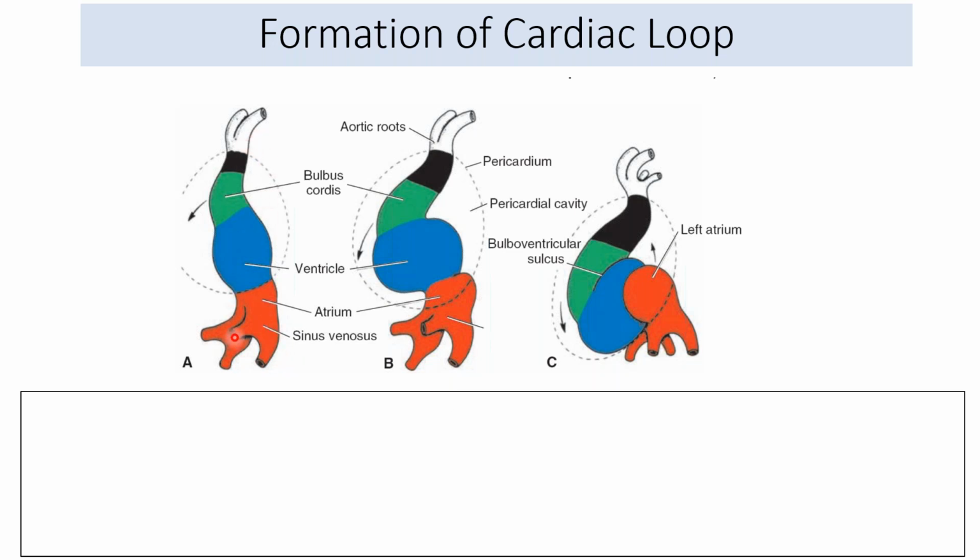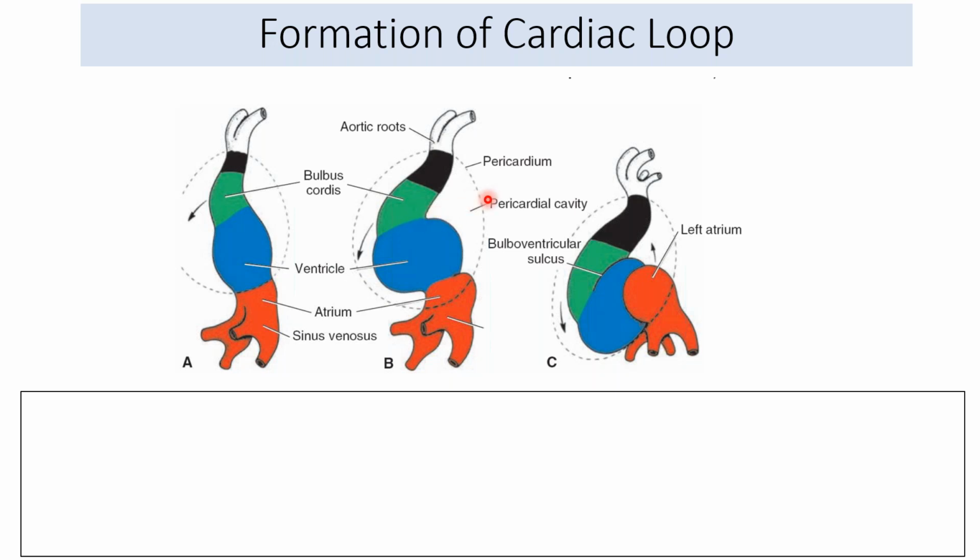So the parts of heart tube we are well aware of. Now let's see how this is forming from the tube, how it is actually gaining the adult position of the heart, because in adult the heart is not in the form of a linear tube. It has a pyramidal structure. So how does it form? By this cardiac loop, it forms its original shape and its position. So let's see how it forms the loop.